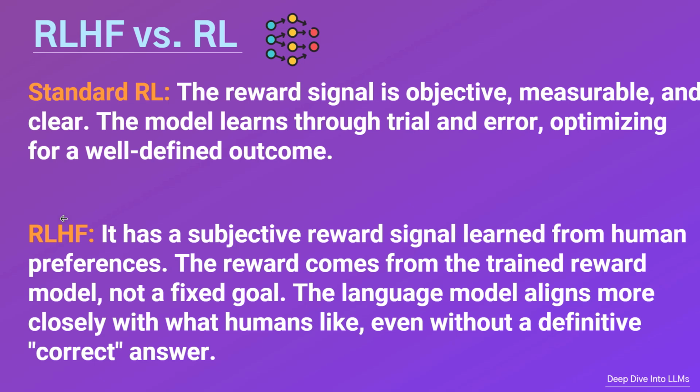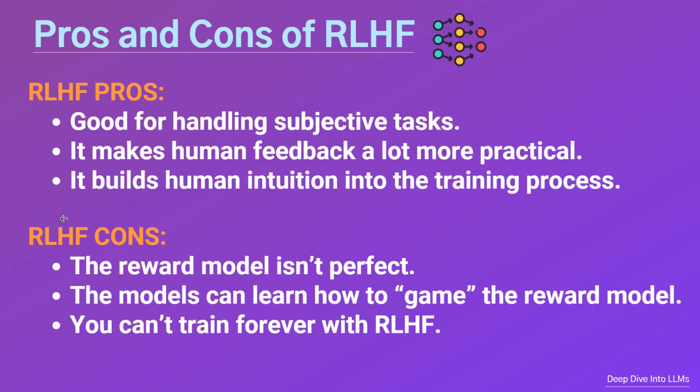However, unlike standard reinforcement learning's clear objective goals, RLHF depends on learned reward signals, bringing imprecision and potential exploitation risks. While RLHF marks a significant advancement, it's essential to recognize it isn't a magic bullet. It's more of an intelligent tuning process with practical limitations worth keeping in mind.